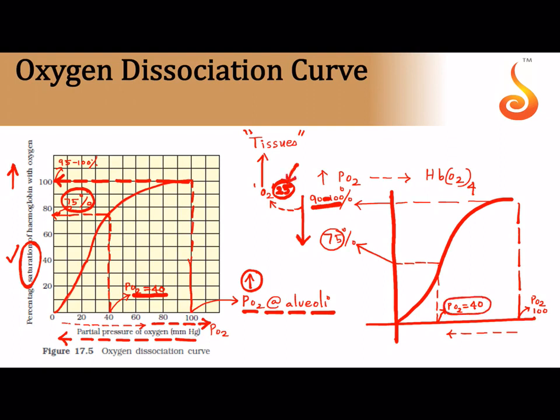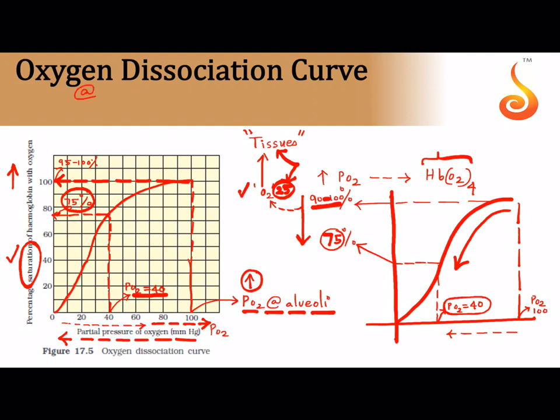But who is benefited by this 25? The tissue is benefited, because the tissue is saying, good, hemoglobin gave away 25, I am going to use that 25. So from having 100 oxygen molecules, it has come to having only 75 oxygen molecules, because of a fall in the partial pressure of oxygen. So higher the partial pressure of oxygen, greater is the friendship between hemoglobin and oxygen. Lower the partial pressure of oxygen, hemoglobin and oxygen become enemies. Hemoglobin starts giving away the oxygen molecule, and that giving away is useful to whom? It is useful for the tissues.